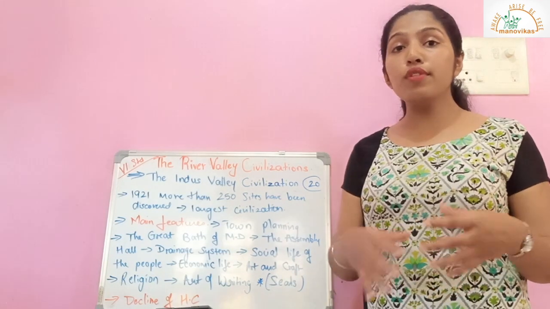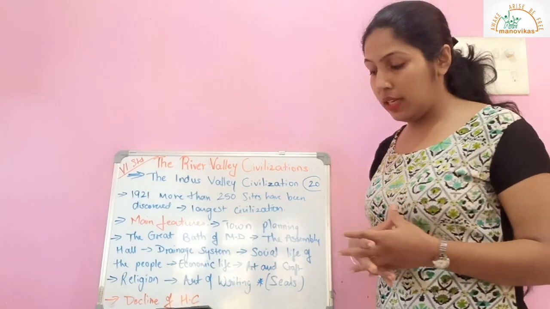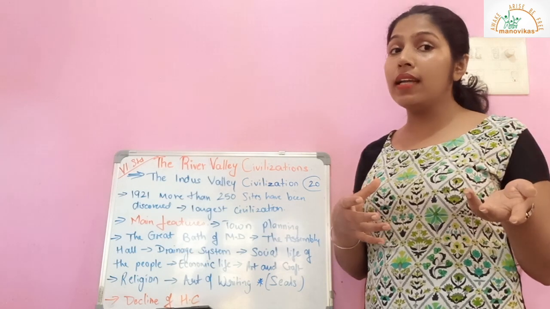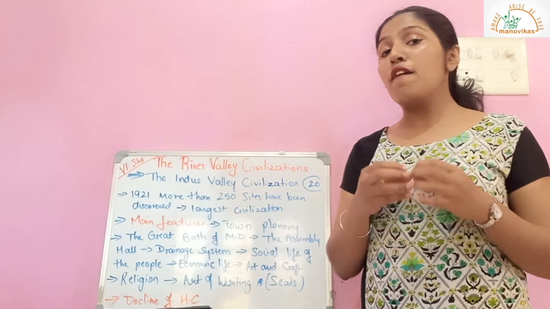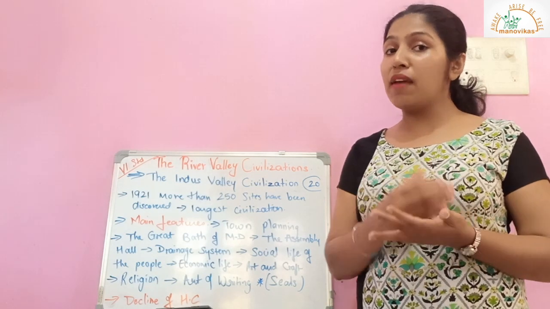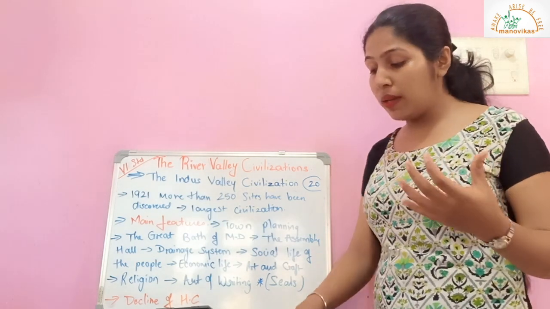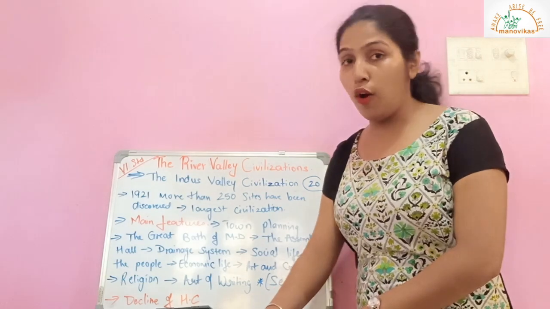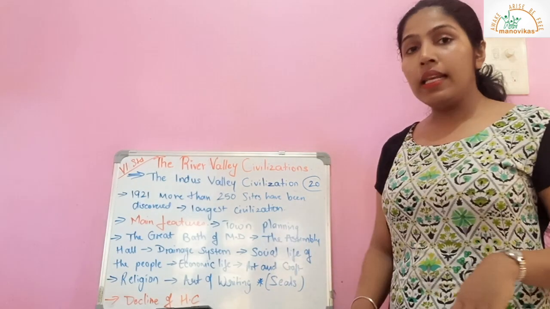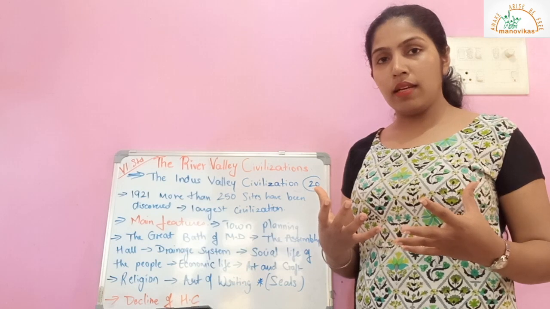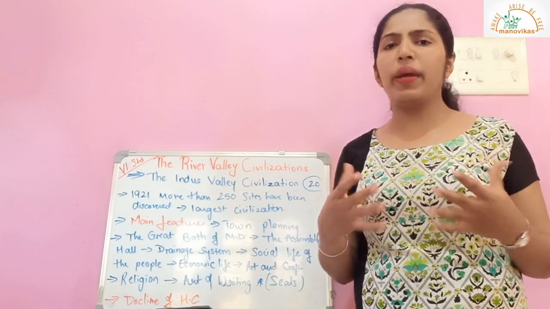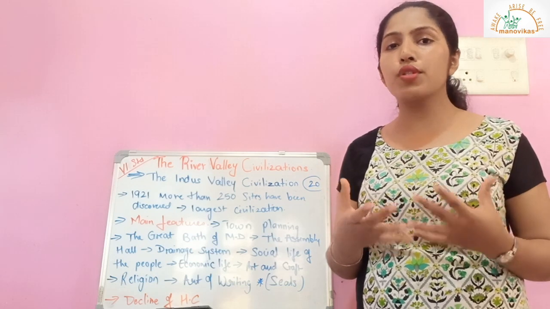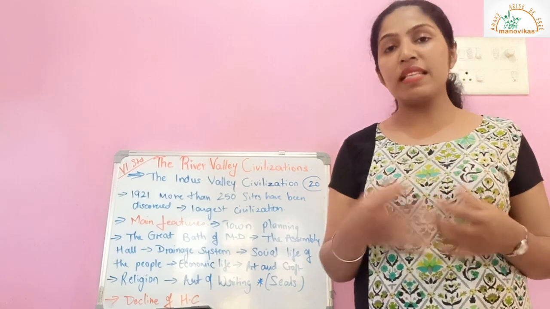They mostly used cotton fabric, and it was said that the cotton they used was of very good quality, and it is evident from all the spinning wheels that they found of that time. Now, they wore a lot of ornaments. During that time, gold was not very common, and therefore people used ornaments mostly made of silver.